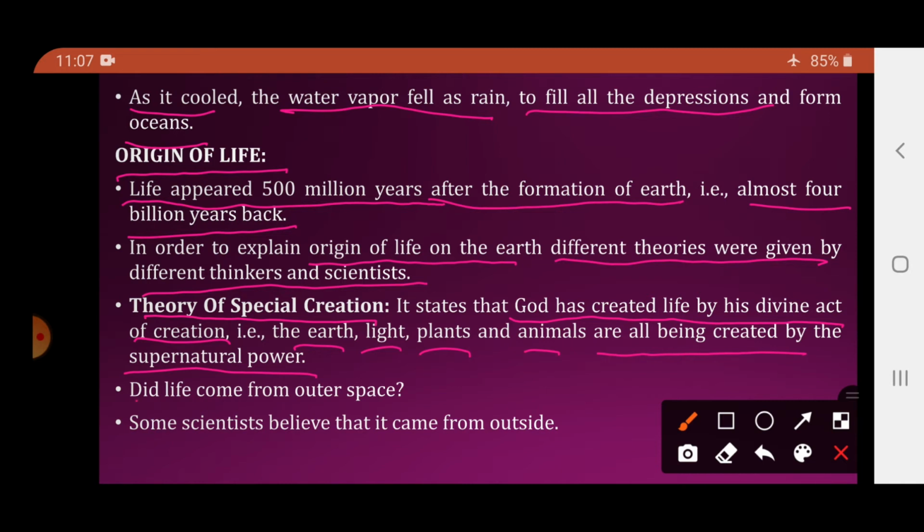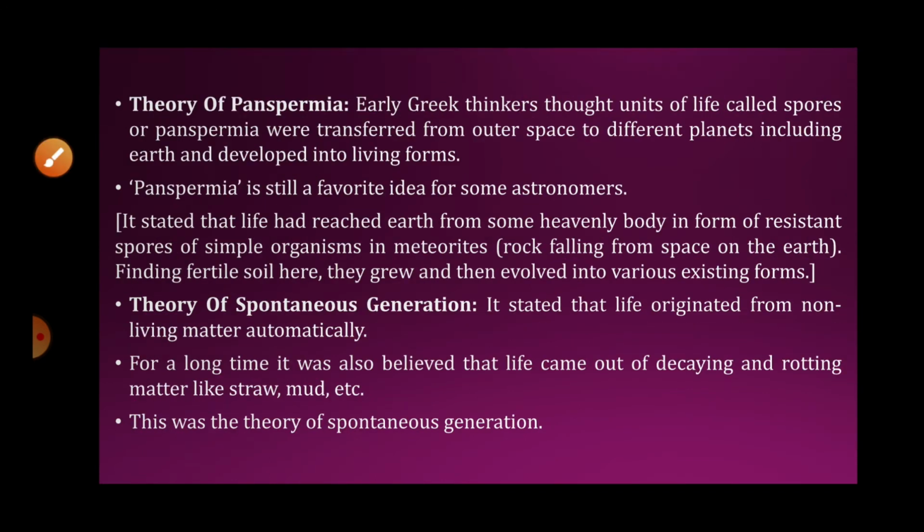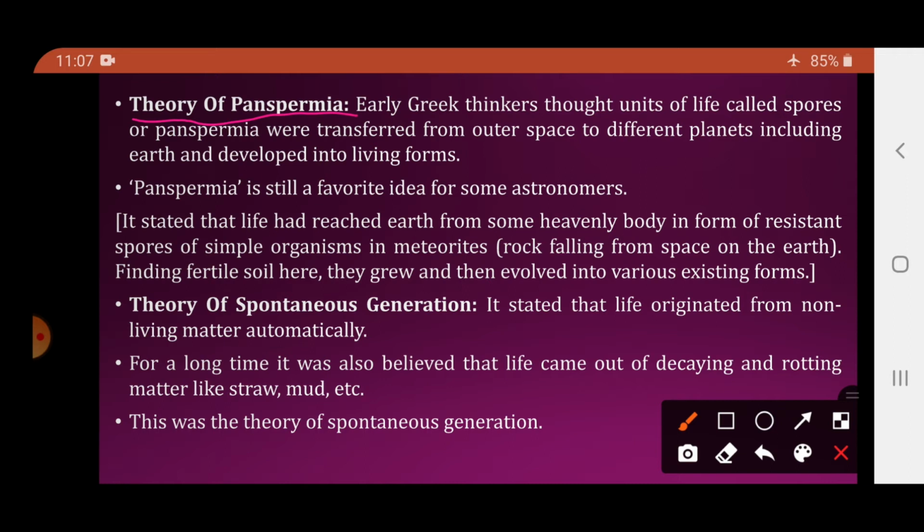Now the next question arises: did life come from the outer space? Whether life came from outer space. So some scientists believed that yes, it came from outside space. So that is the theory of panspermia. So what does this theory state? Early Greek thinkers thought units of life called spores or panspermia were transferred from outer space to the different planets, including the earth, and developed into the living forms.